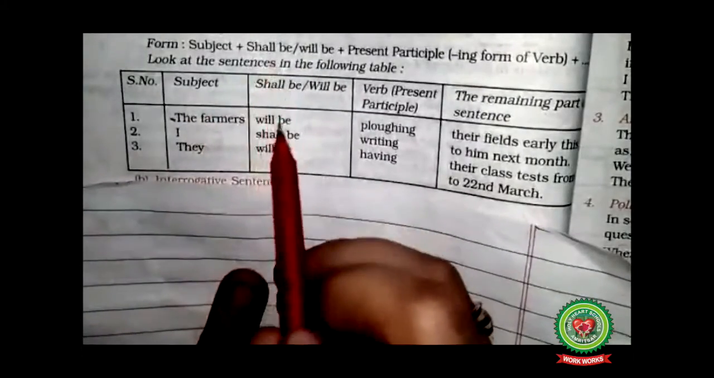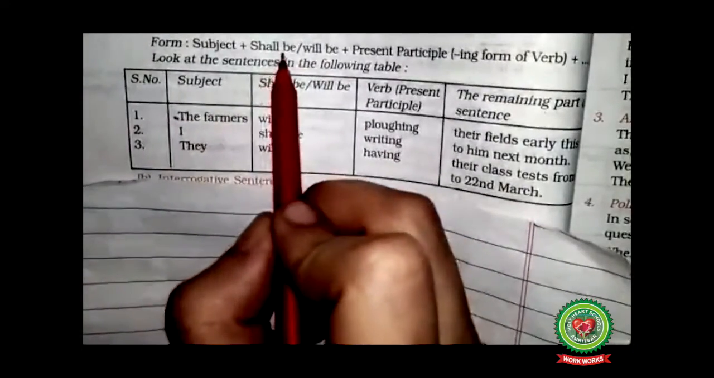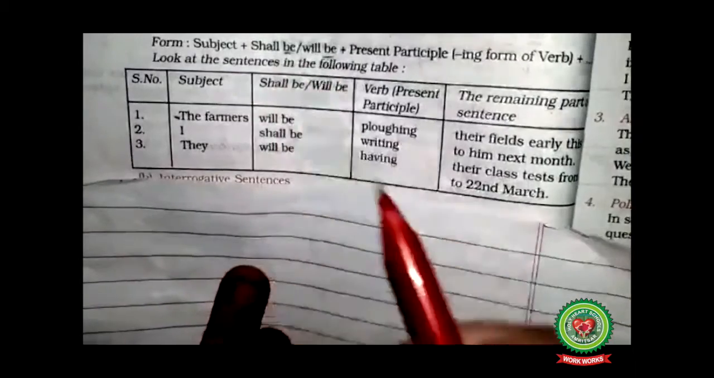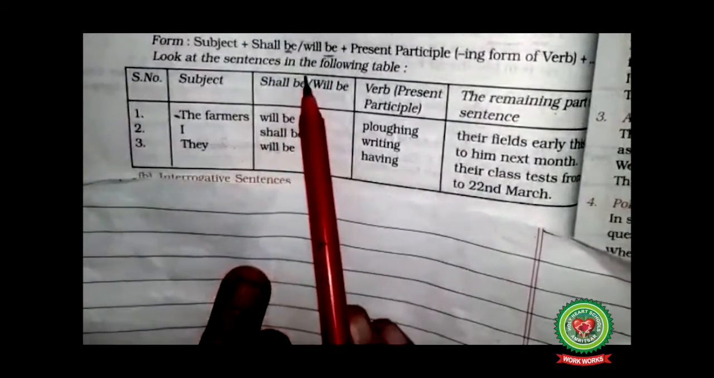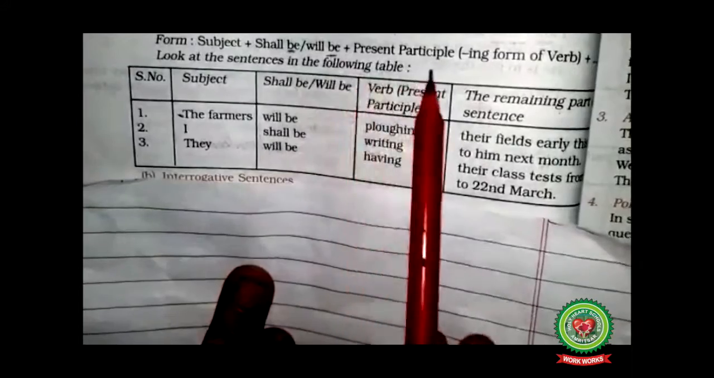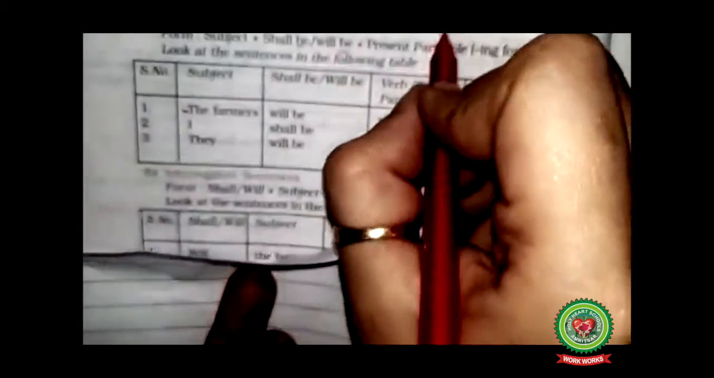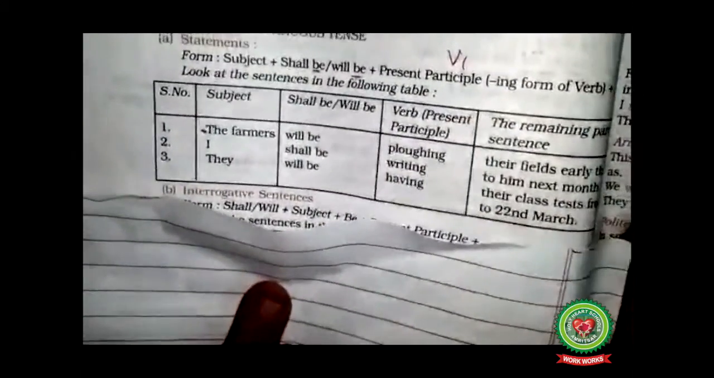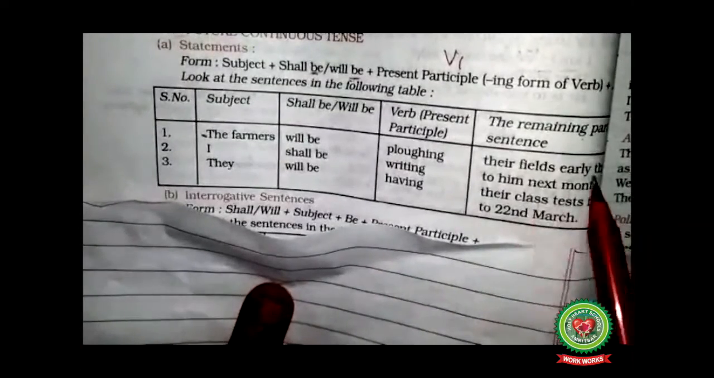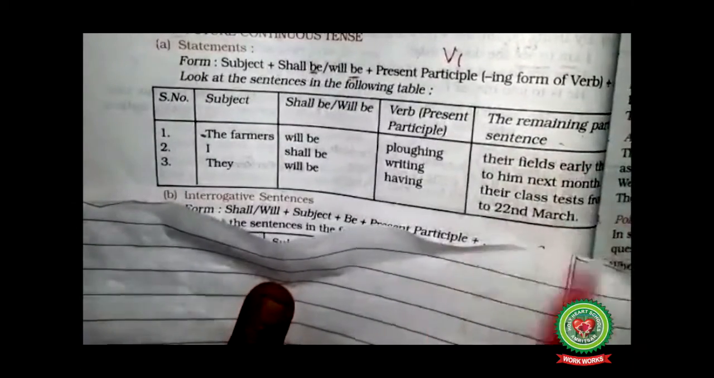Yes, students, when I'm talking about continuous tense, I'll be adding the word be here. So subject plus will be or shall be, followed by the verb in the present participle form, that is your ing form. And then the remaining part of the sentence.